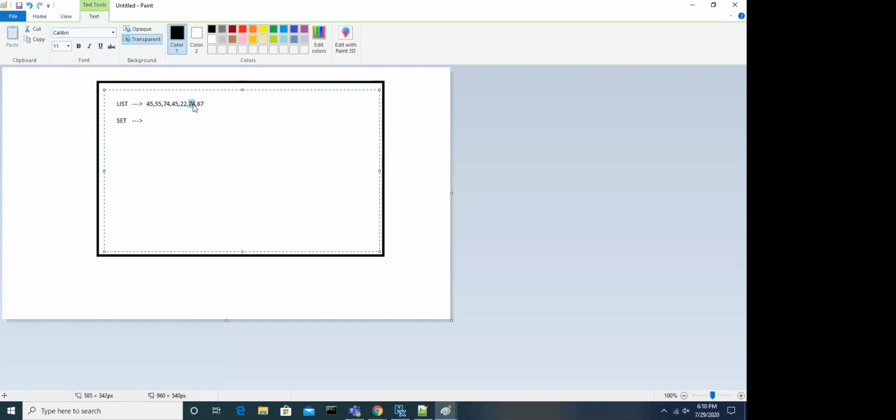Yes, sir. 74, 50, 45, 45. You have duplicates, right? The list may contain duplicates, whereas a set may not contain duplicates. Set is unequal; each element is unique. Am I right? Generally, set and list are both the same, handling a group of elements, a group of objects. But a list may contain duplicate values. It can have duplicates, but a set cannot have duplicates.